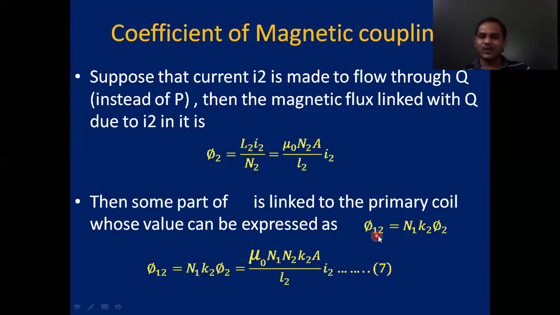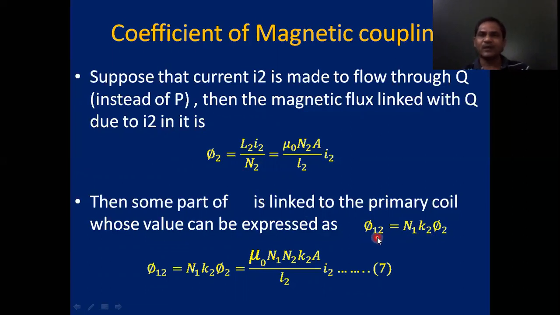How are we writing 12? This is the flux intersecting due to the secondary coil and the first coil, the flux linking with the primary coil due to the secondary coil.